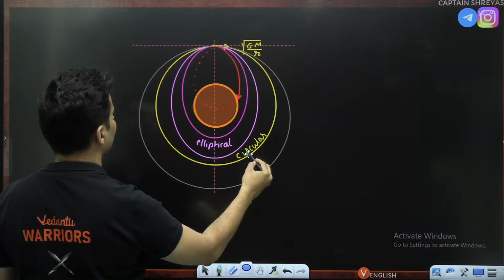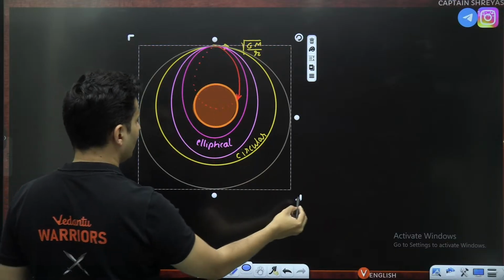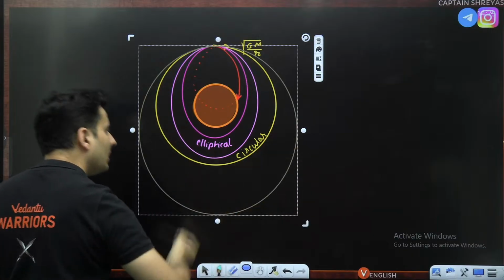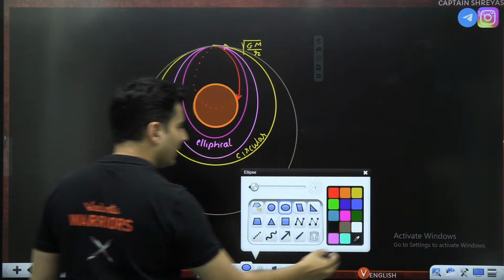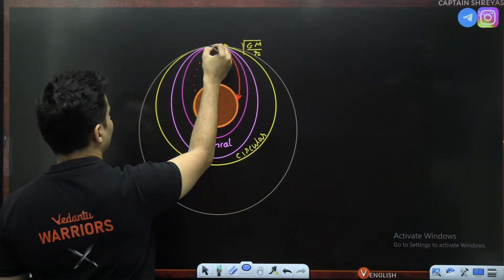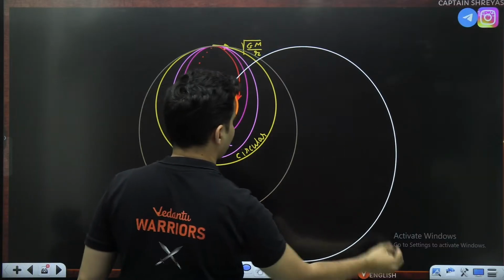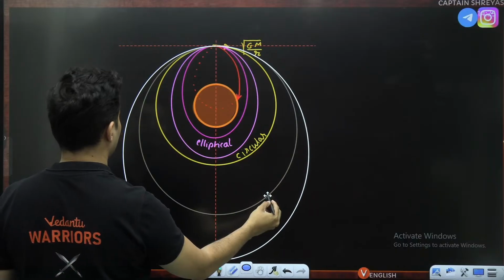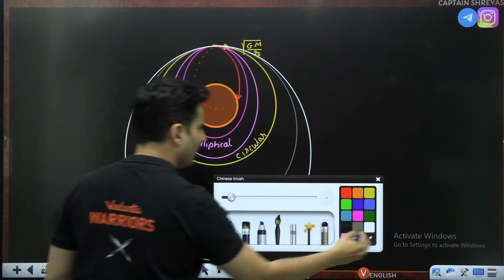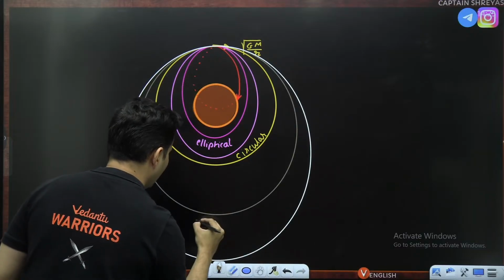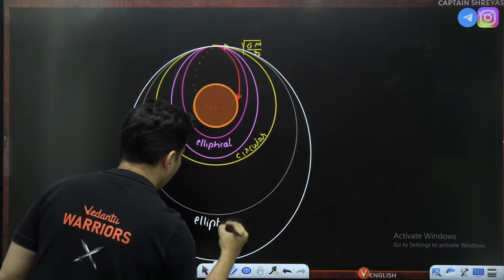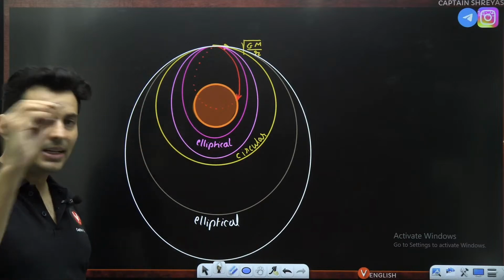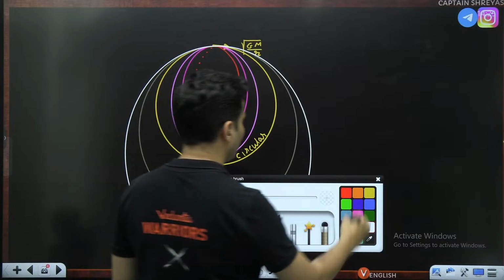Something like this. It will go in a larger ellipse like this. You can see that it is going outside that circle. And if you increase the speed even further, it will go in a much larger ellipse like this. So it will again go in elliptical orbits only, but these are larger ellipses. And if you throw it with even higher speed,